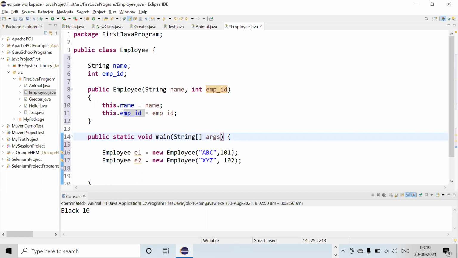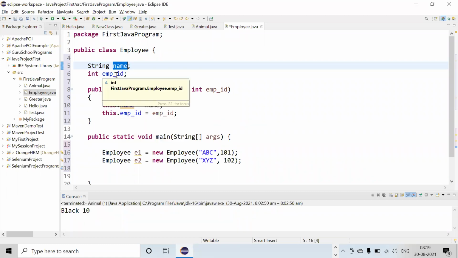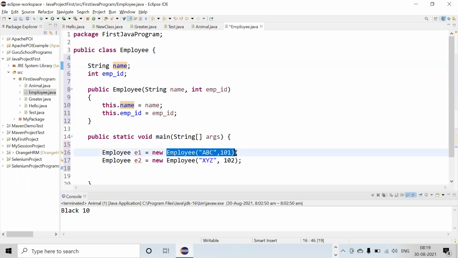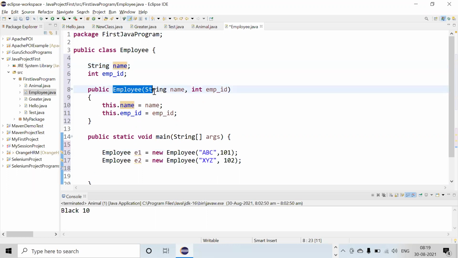Otherwise, the meaning of this dot name is referring to this name. Okay. And this dot employee ID is referring to the instance one. And this is the local one. Okay. So whatever value you are passing to the employee, which is the constructor. This is the constructor. Any doubt that this is the constructor?